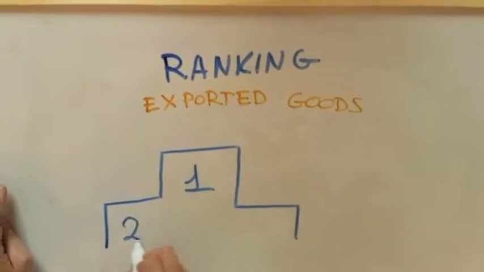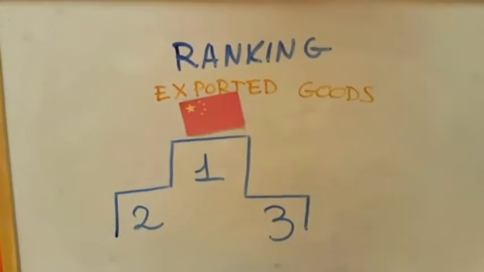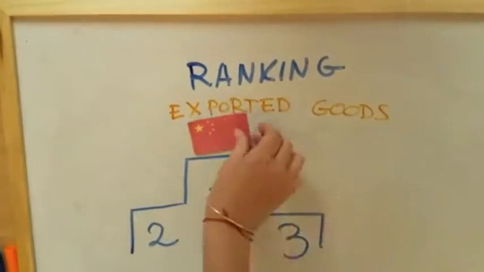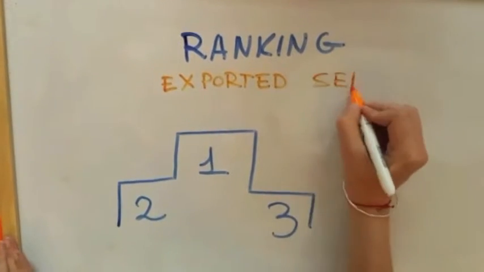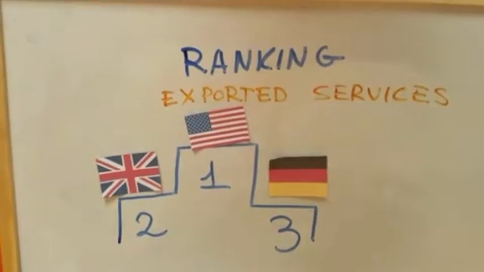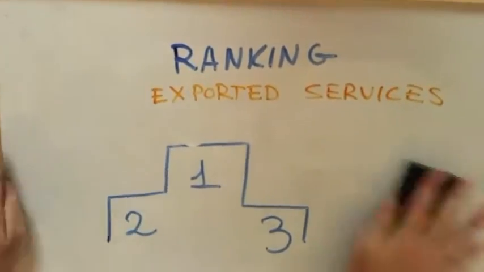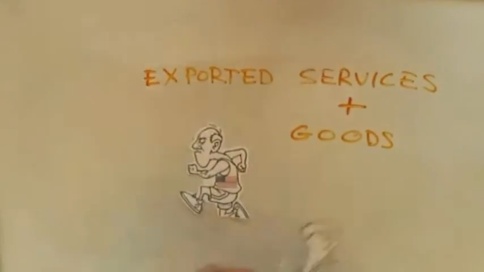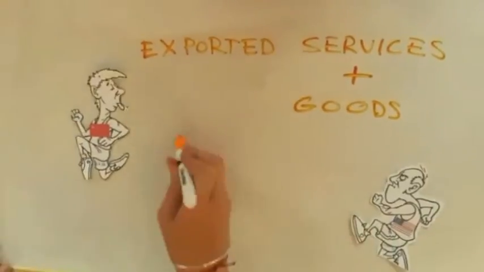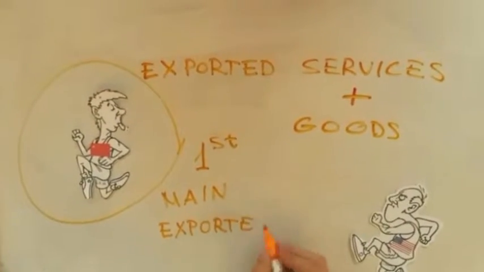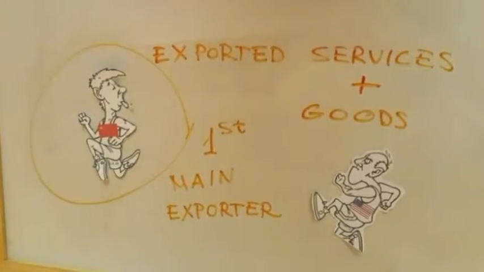China is currently the largest goods exporter, followed by Germany and the United States, which occupies third place. The data is different if we look at the amount of exported services. In this case, the US is in first place, followed by the UK and Germany. Furthermore, if we count together the amount of exported goods and services, China has recently overtaken the United States. Thus, China has become the world's main exporter of goods and services.